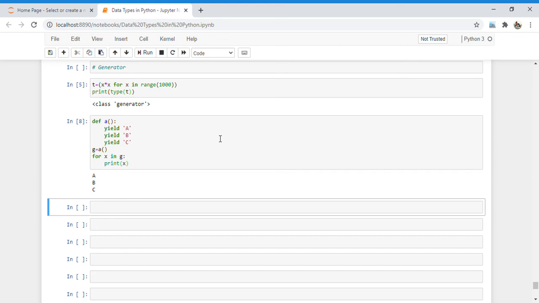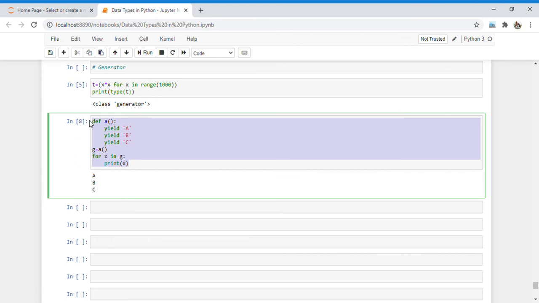I will just tell you the technical definition: a way of implementing an iterator is nothing but a generator, or it is a normal function except that it yields an expression in the function. So this is all about the generator concept.